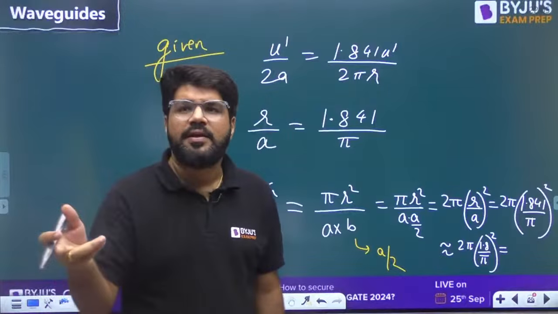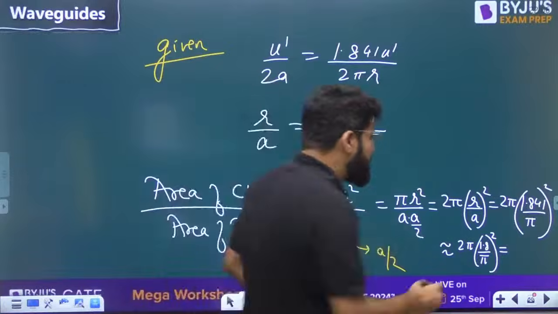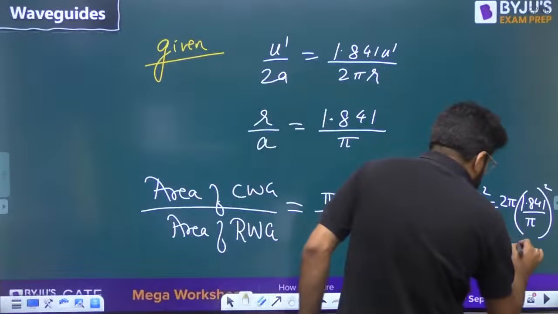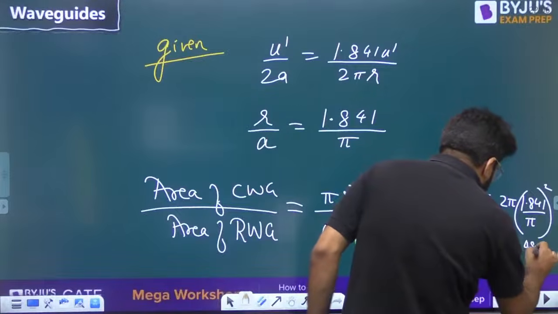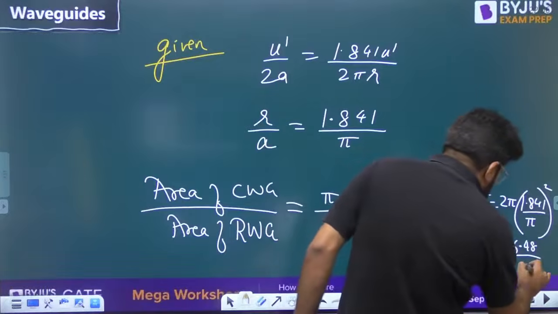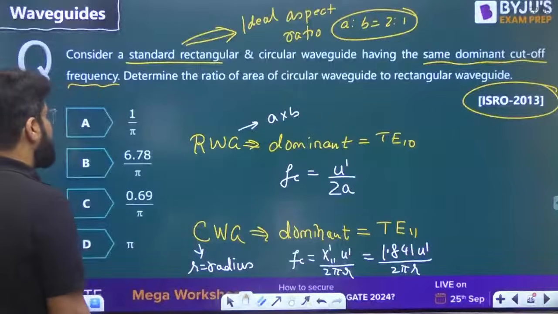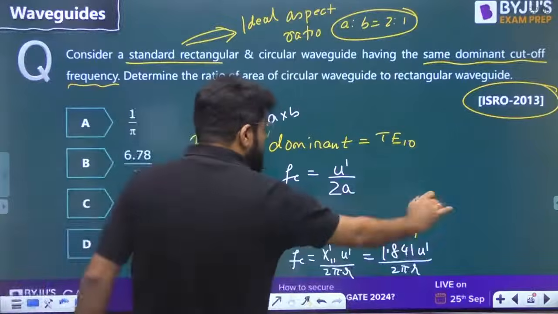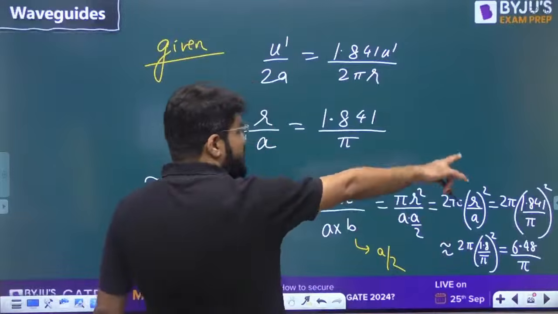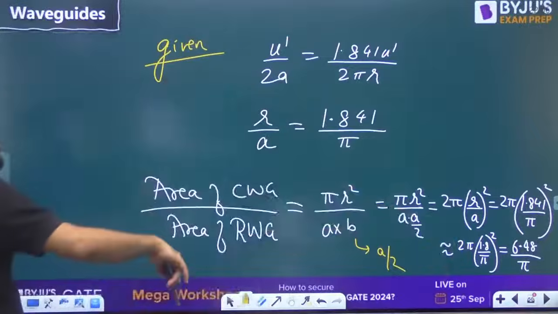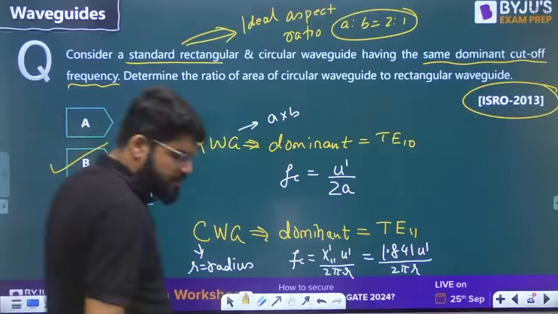So 3.24 multiplied by 2, so 6.48. Pi square and pi, one of the pi is cancelled, so 6.48 divided by pi. Now that is approximate, I have just reduced the number a little bit. It is 1.841, so a little bigger. 6.48 divided by pi, little greater than that, option number B.